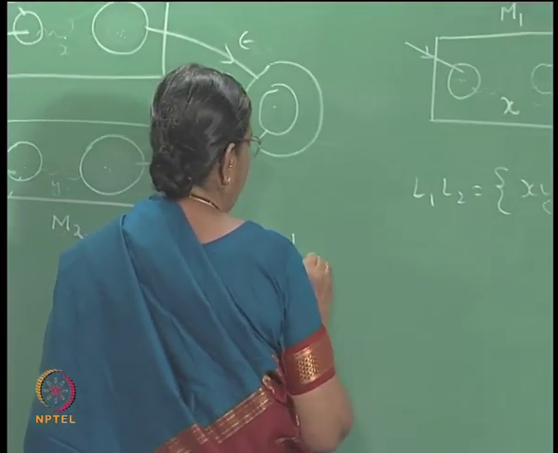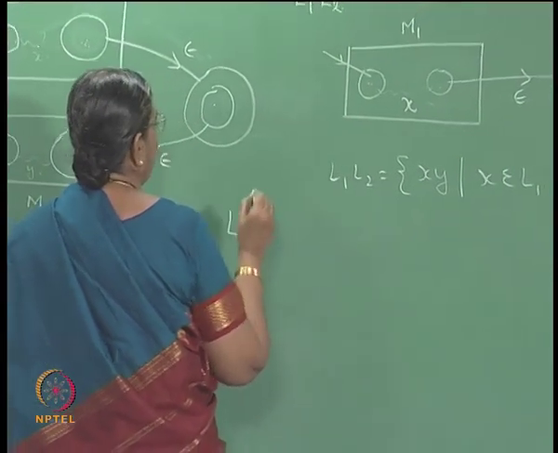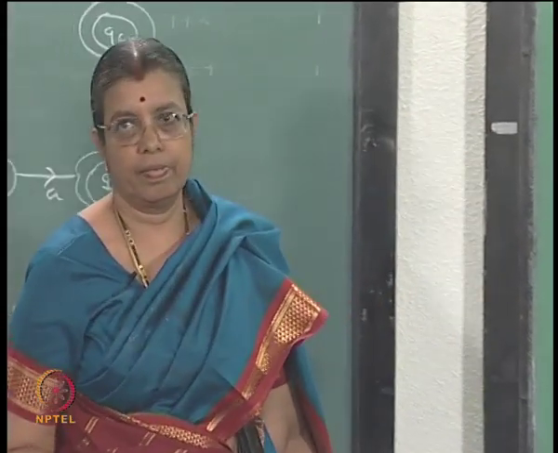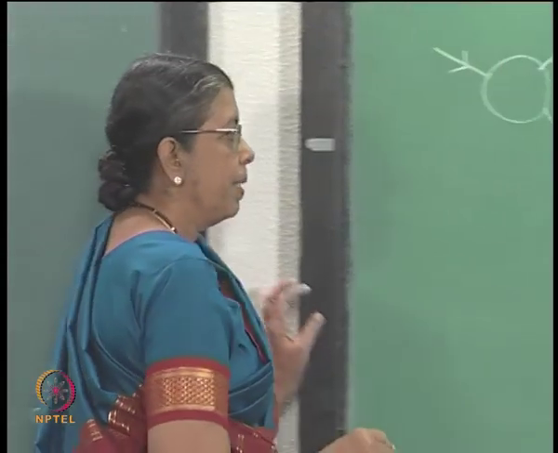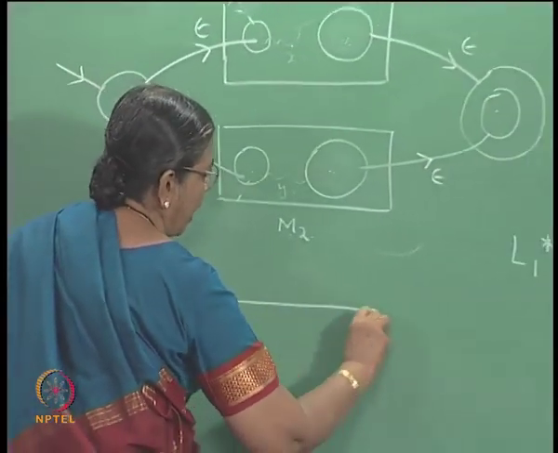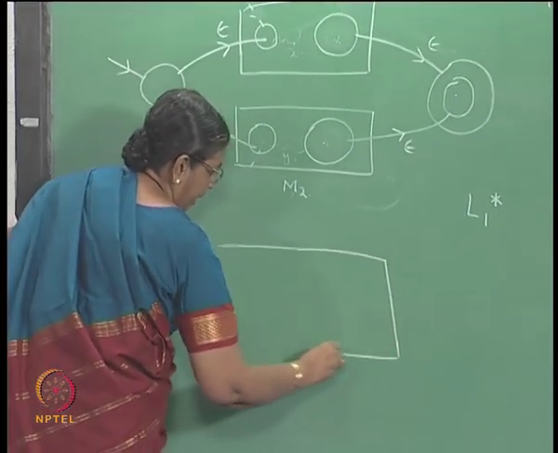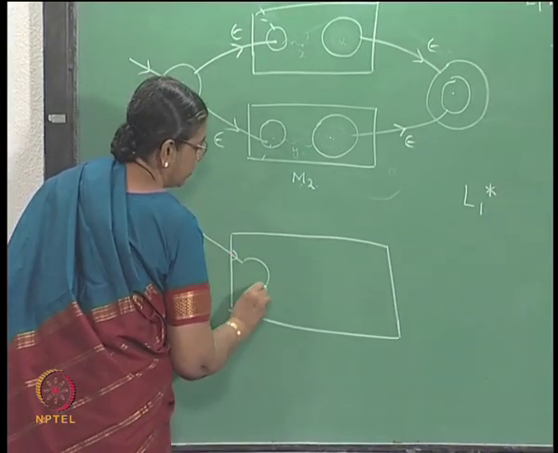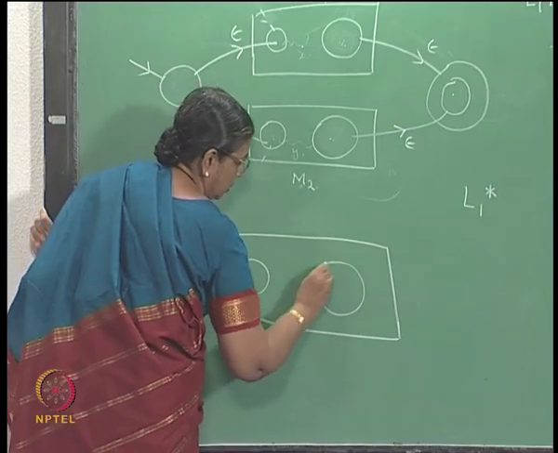Next we have L1 star. Okay. L1 is represented by R1 and it is represented by a NFSA with epsilon moves like this.